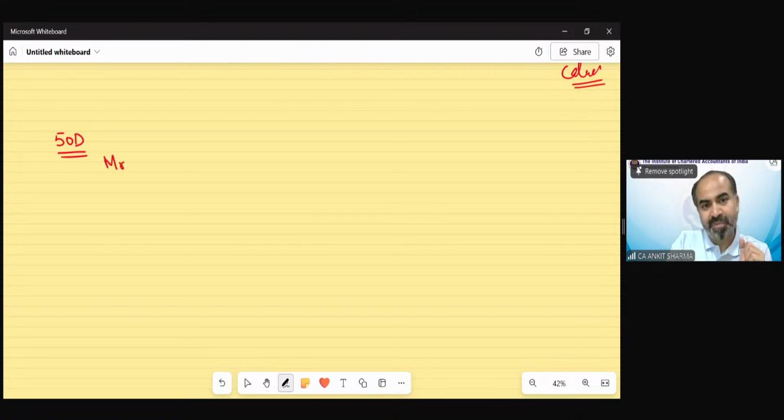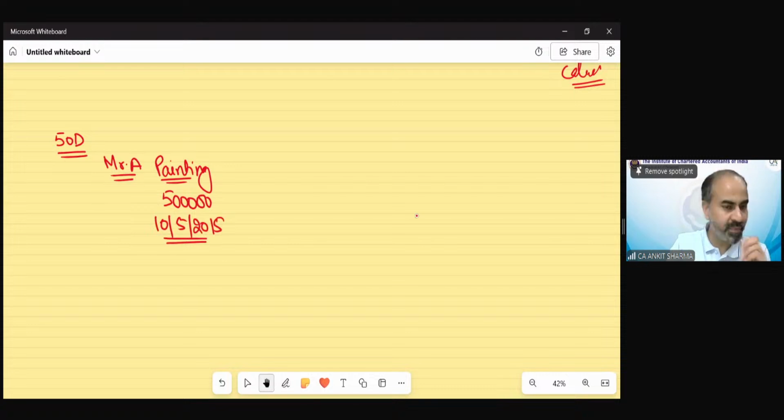Suppose there is Mr. A who bought a painting, an antique painting, from some famous actor. He paid 5 lakh rupees for purchasing this painting, and suppose on 10th May 2015 he purchased that painting. Clear?